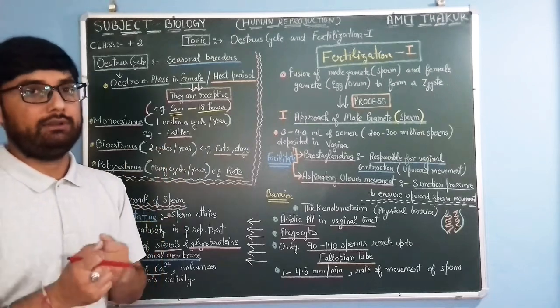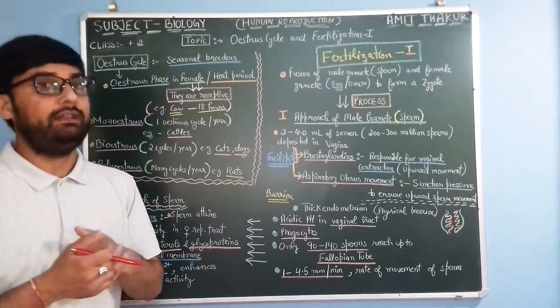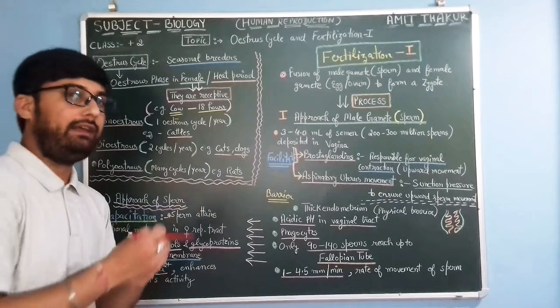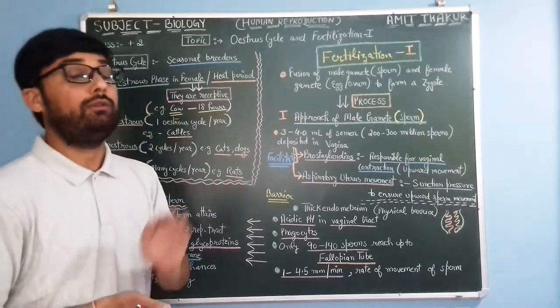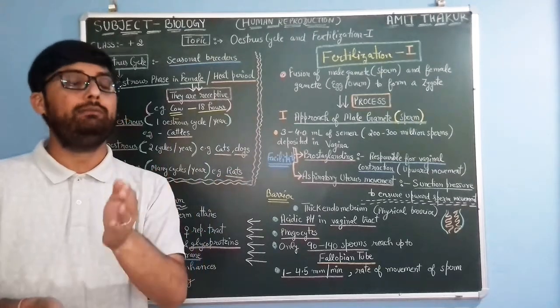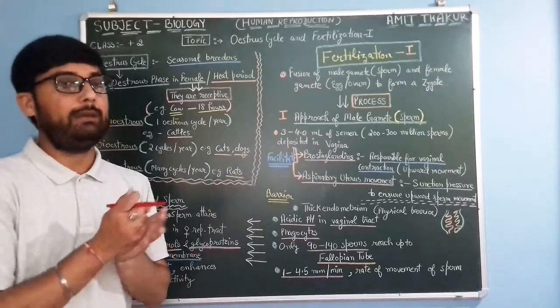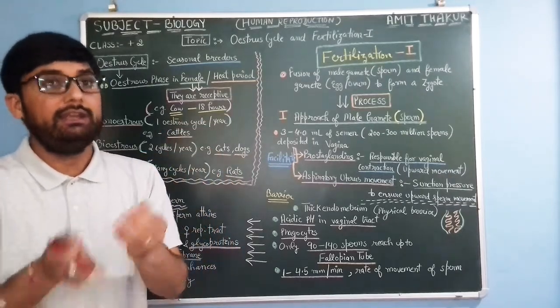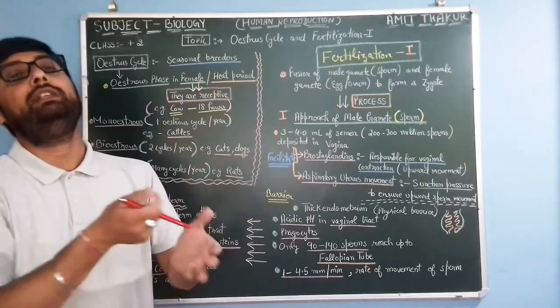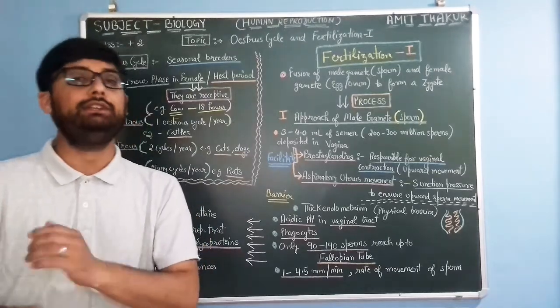During that particular time they become receptive. That means the female becomes receptive, or in other words, during the heat period, these animals, I'm talking about the female animals, become receptive. That means their reproductive structure is now ready to receive male sperm for fertilization.